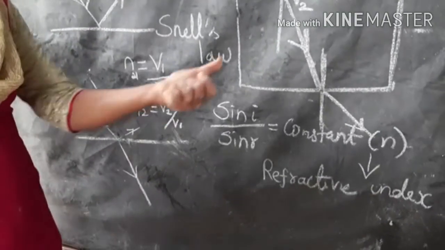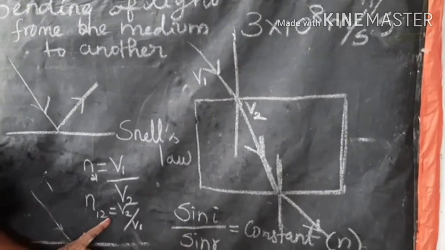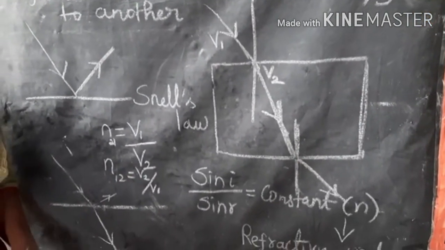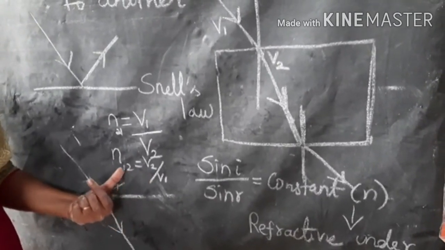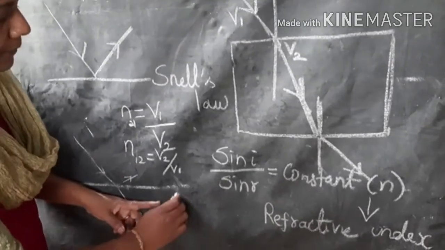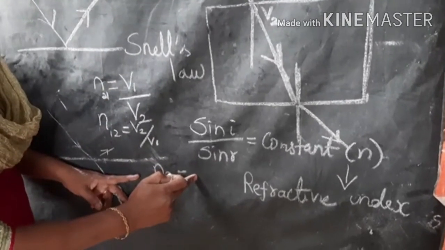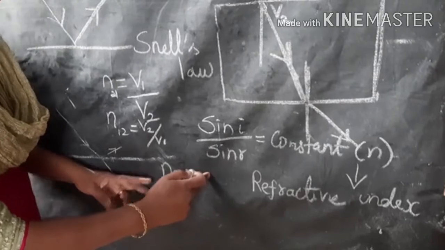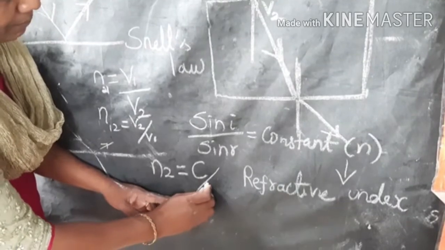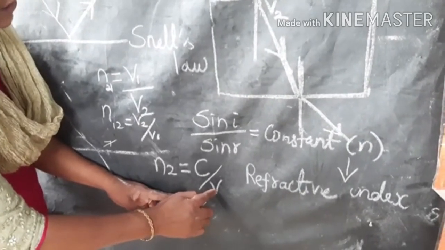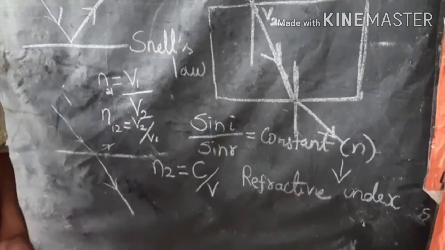If medium 1 is air, the refractive index is called absolute refractive index. So how can this equation be written? If medium 1 is air, n2 is equal to the speed of light in air, which is denoted by small c, divided by v. v is the velocity in the medium, that means the second medium. Okay, dear ones.